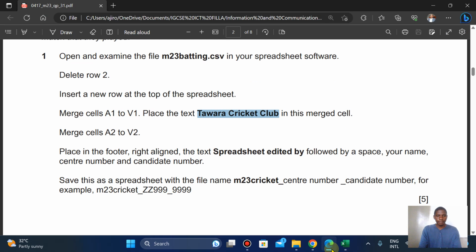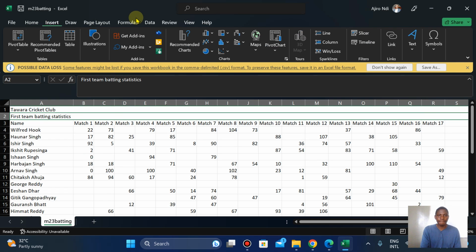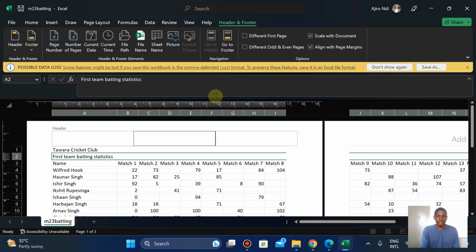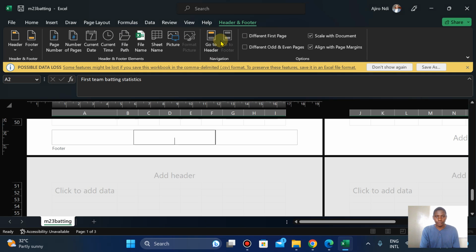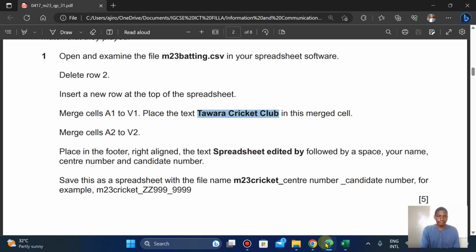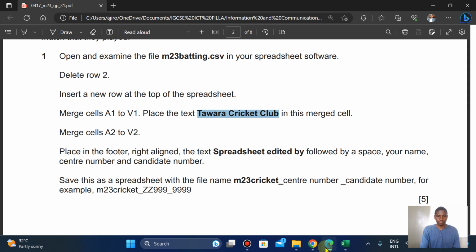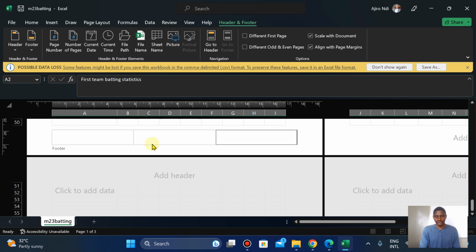Place in the footer, right aligned. So we're going to have a footer. To do this, I'm going to click on insert, and then go to text, headers and footers. Footer, I'm just going to go to footer. Place in the footer right aligned. We have left align, center align, right align.